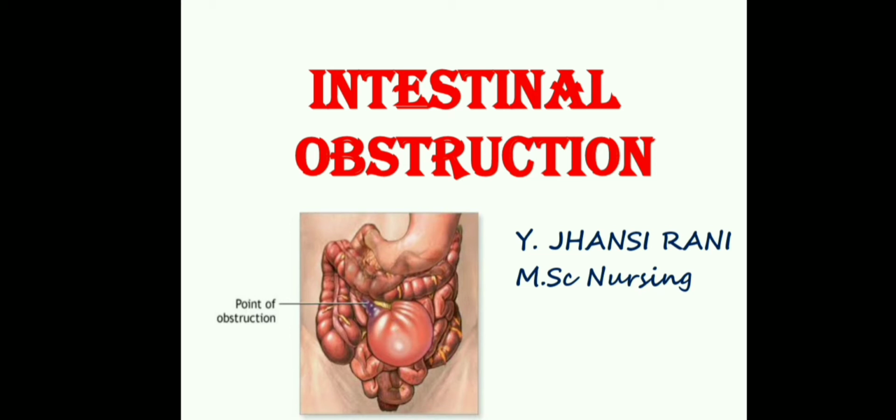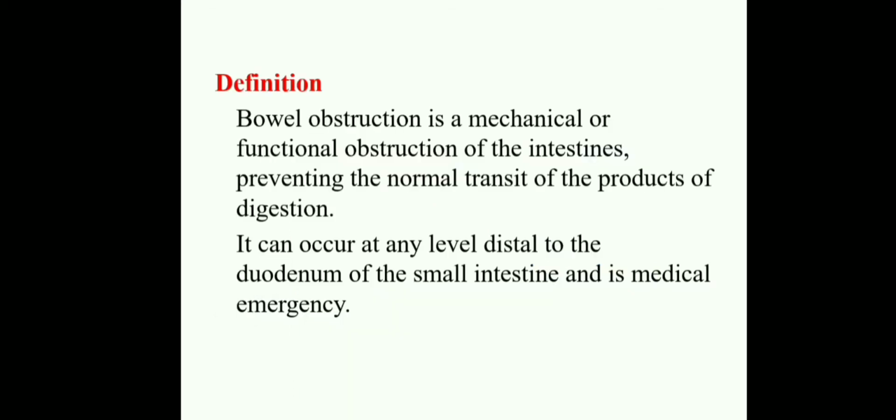Intestinal obstruction is an interruption in the normal flow of intestinal contents in the intestine. The obstruction may occur in the small or large intestine. It may be complete or partial, and may be due to mechanical or paralytic causes. It may be found as congenital anomalies or acquired conditions. Okay, this is the introduction to intestinal obstruction.